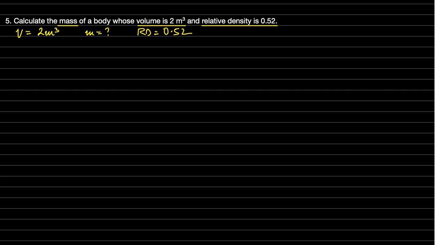Density of water, so rho of W will be taken as 1000 kg per meter cube. Now we need to find the density first, so we need to find rho s first, and once we get the value of rho s, we know density is equal to mass by volume, so we can find the mass from there.